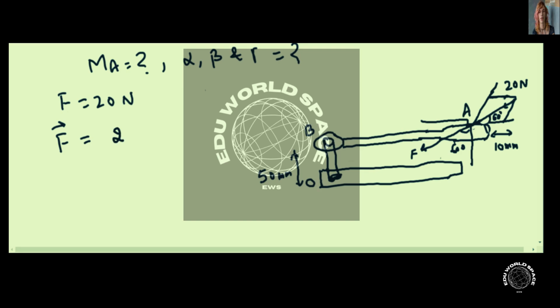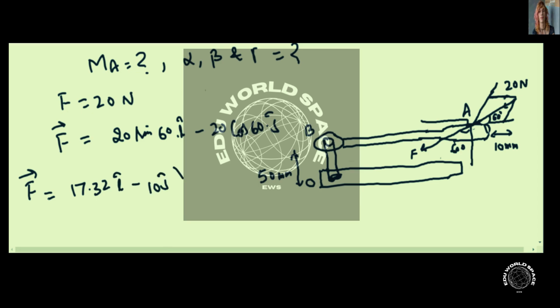So it will be 20 sine of 60 i cap minus 20 cos of 60 j cap Newton, and the force can be written as 17.32 i cap minus 10 j cap Newton. Now